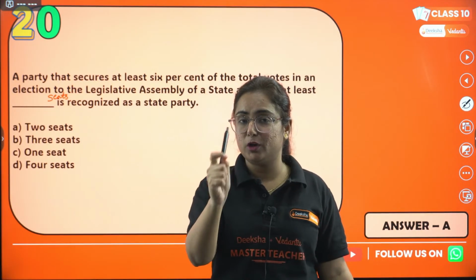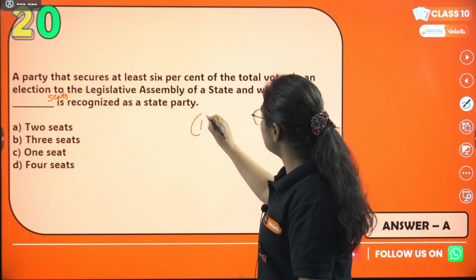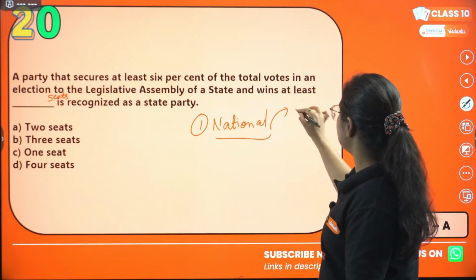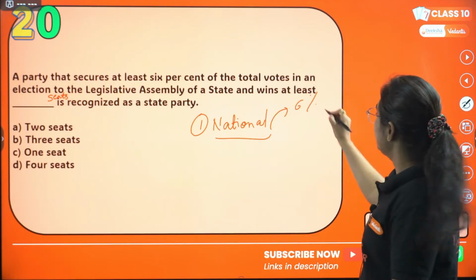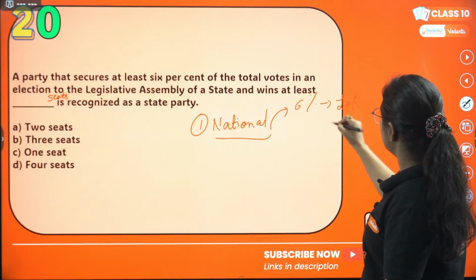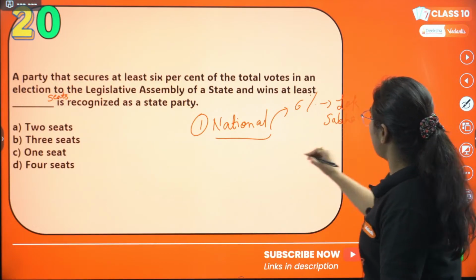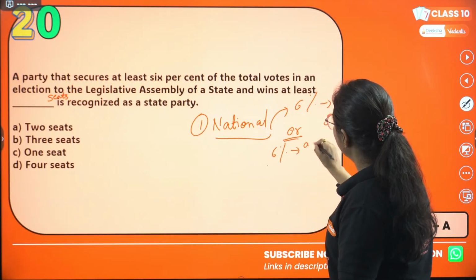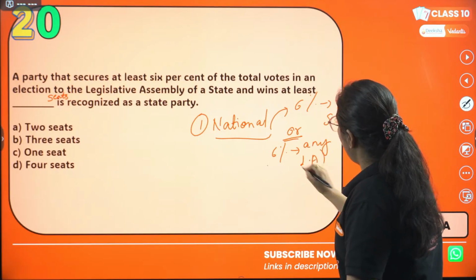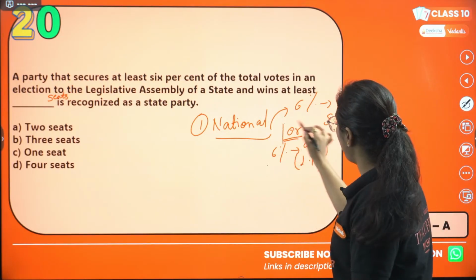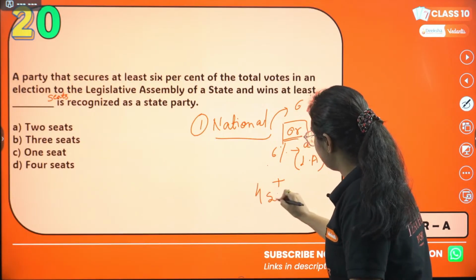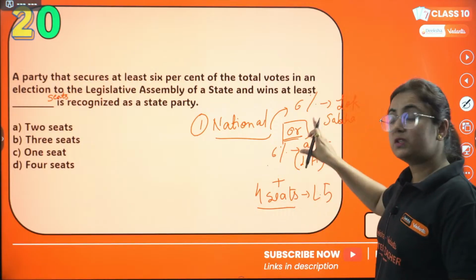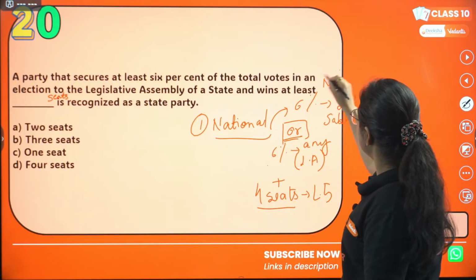Now pay attention, I'm going to tell you one trick. The first one is the criteria for a national political party, like 6% vote, right? Where? In Lok Sabha. 6% vote in Lok Sabha, or 6% vote in the legislative assemblies of any 4 states, plus 4 seats in Lok Sabha. This is for a national political party.